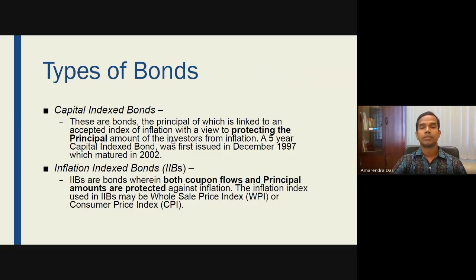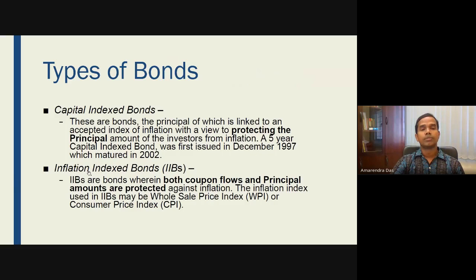then due to inflation, you may lose the value of your bond, even though you are getting a rate of interest. So the government has also designed a different type of bond, which is known as a capital index bond, where the principal amount is linked to an accepted index of inflation, so that your principal amount remains protected from inflation. And a 5-year capital index bond was first issued in December 1997, which matured in 2002.